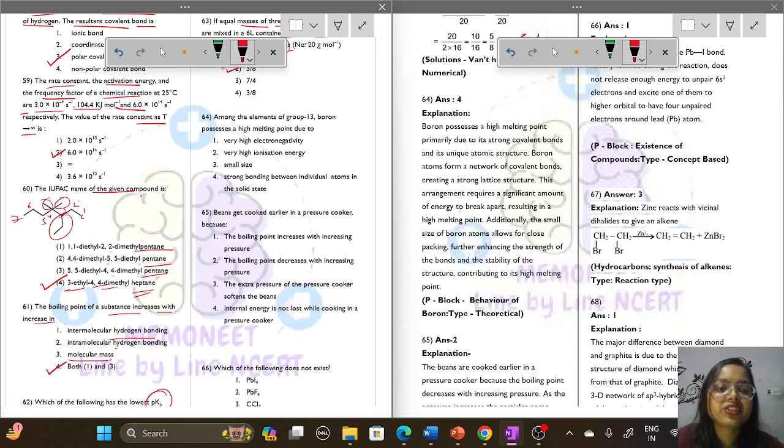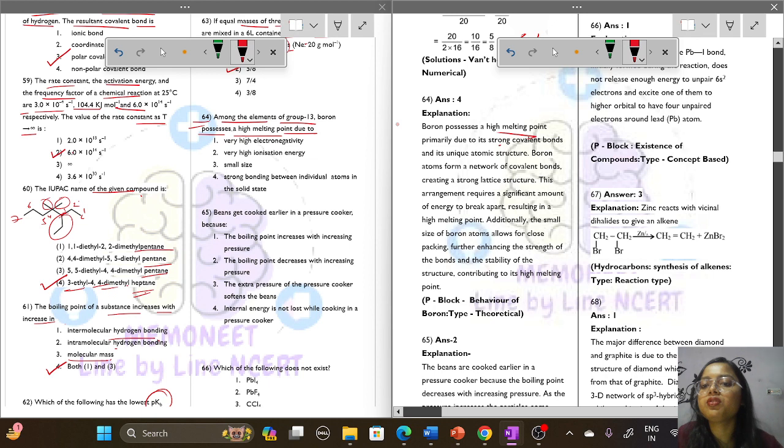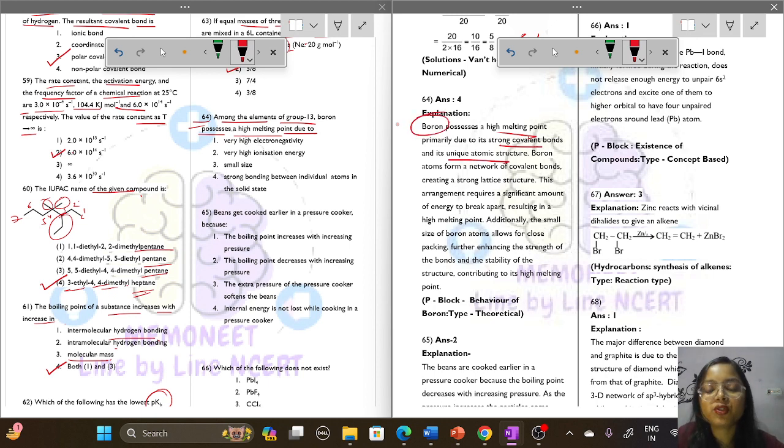Now next is question number 64. Among the elements of group 13, boron possesses a high melting point due to what? It is because of strong covalent bonding and its unique atomic structure. We know that boron is the smallest member of its family, so obviously it will have exclusive physical and chemical properties: a high melting point, strong covalent bonds and a unique atomic structure.